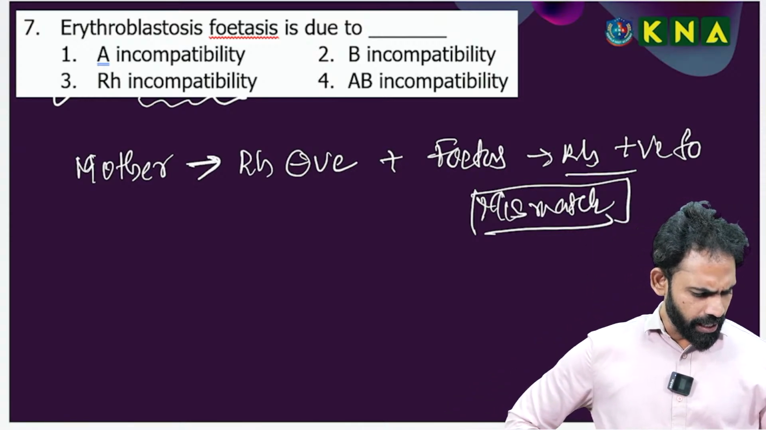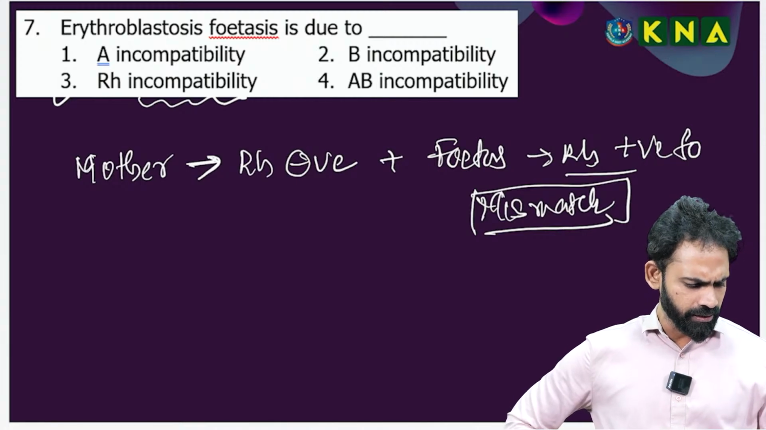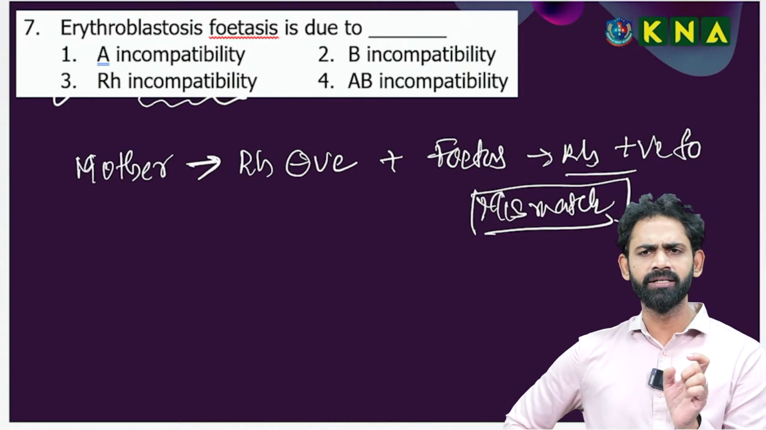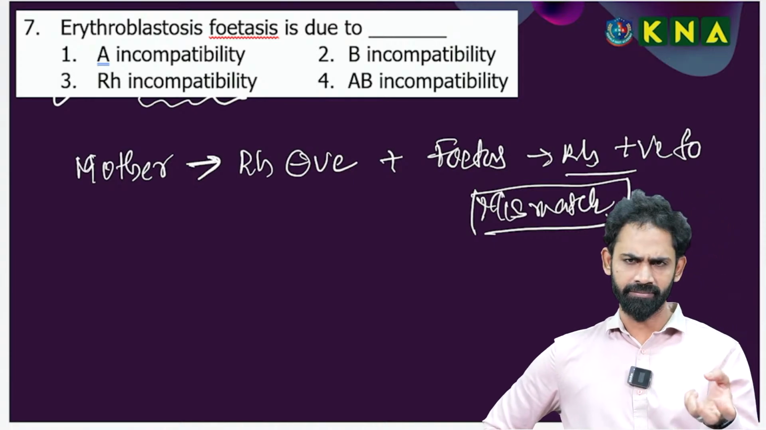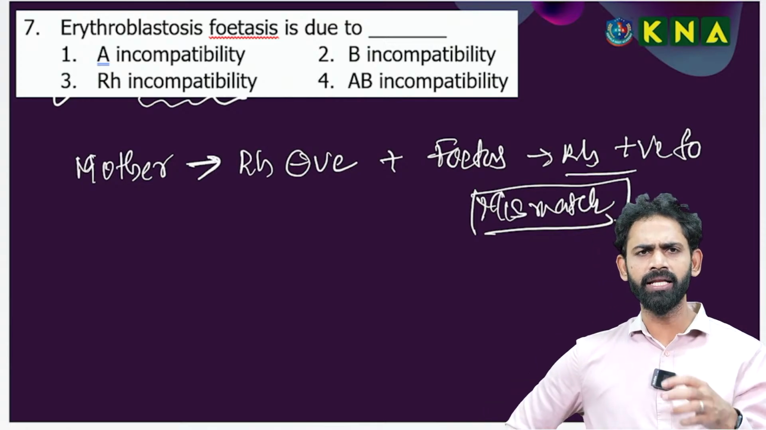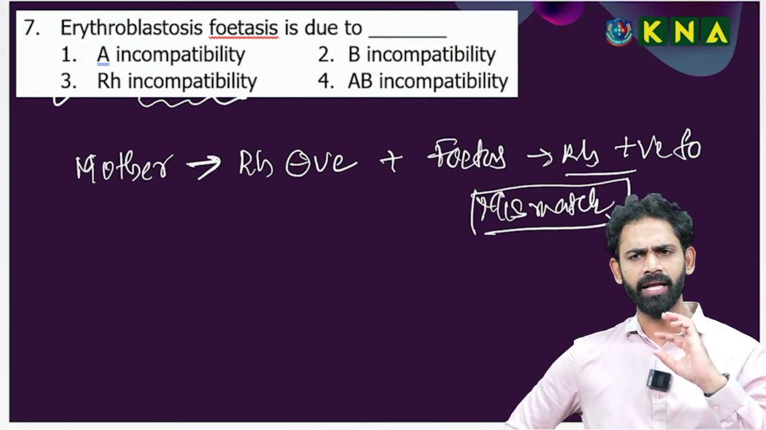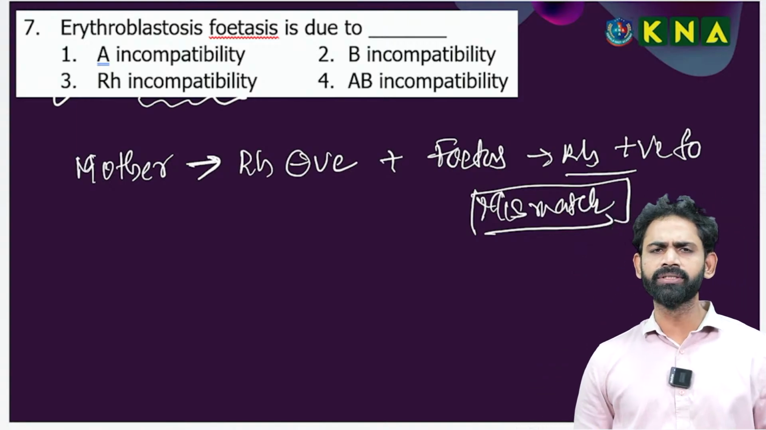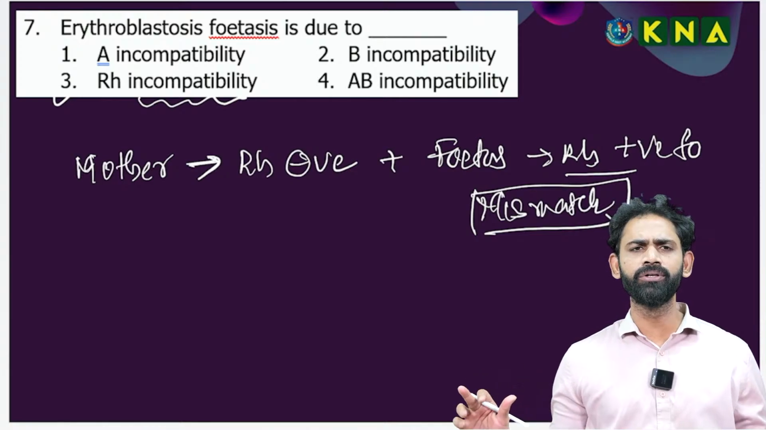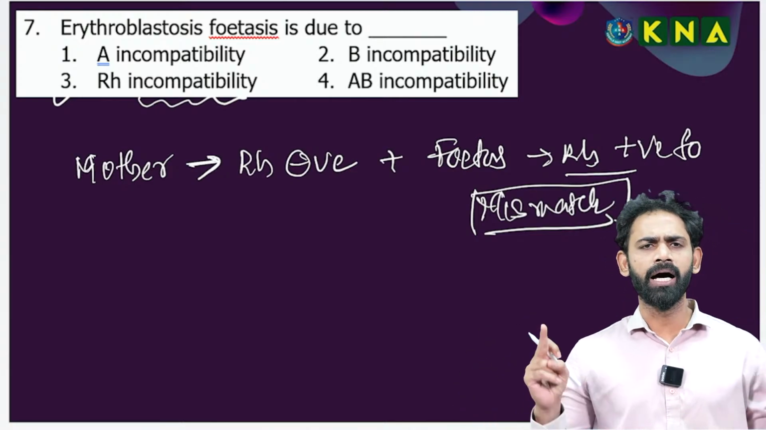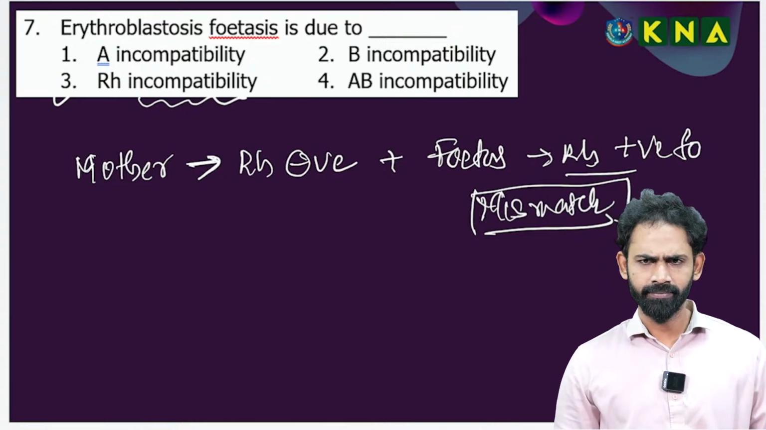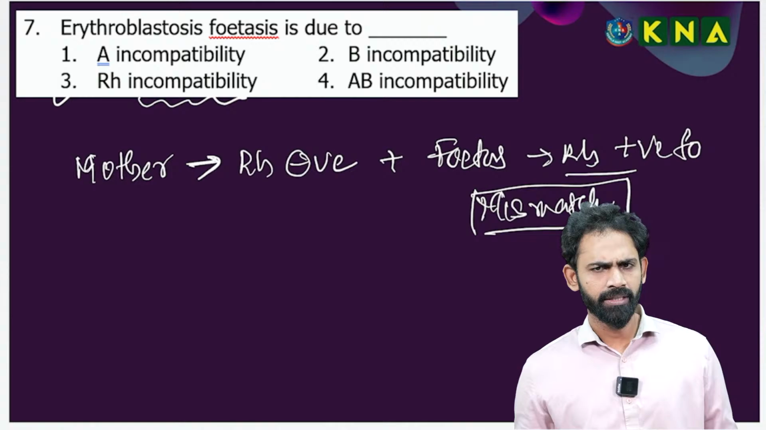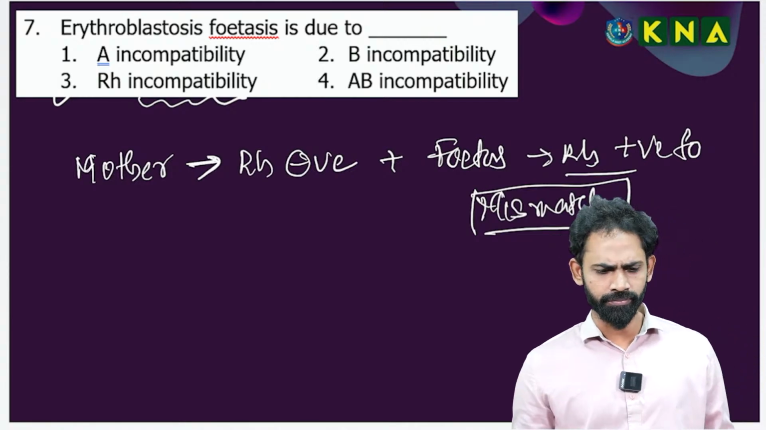Good, Aishwarya, Maheshwari, that's very good. So, not only the answer, when you are answering that question, bring the concept around it. Automatically, when you attempt the question, you will come to know that. So I am concluding the 7th question: erythroblastosis fetalis is due to Rh incompatibility or Rh mismatching. In case of erythroblastosis fetalis, the mother is Rh negative, so the fetus is Rh positive.